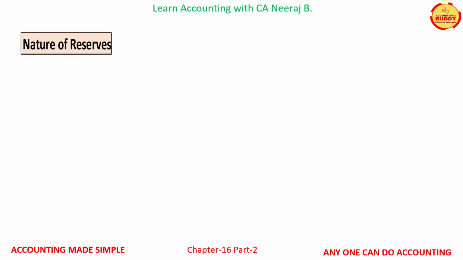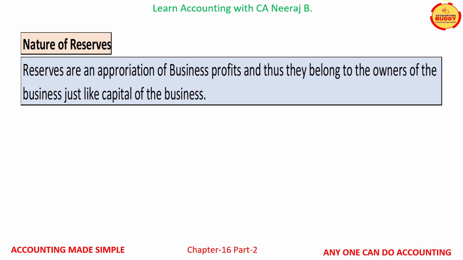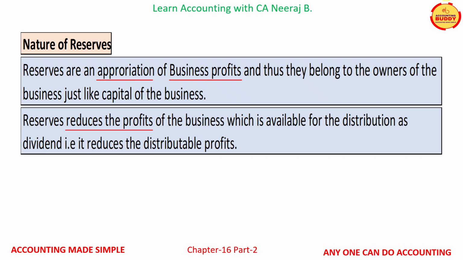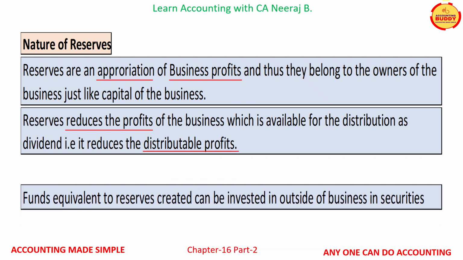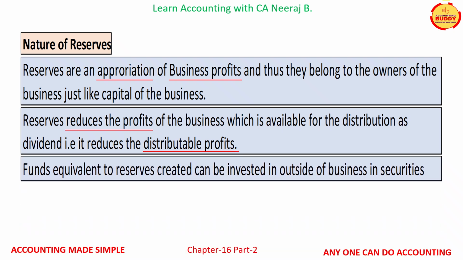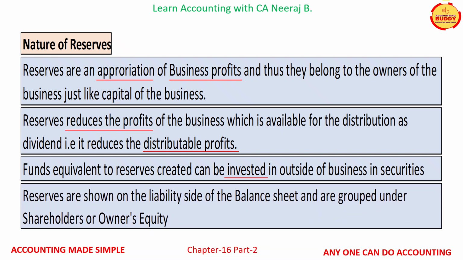Let us understand the nature of reserves. Reserves are an appropriation of business profits and they belong to the owners of the business, just like capital of the business. Reserves reduce the profits of the business which is available for dividend distribution. That is, it reduces the distributable profits. Funds equivalent to reserves created can be invested in outside of the business securities. Reserves are shown on the liability side of the balance sheet and are grouped under shareholders or owners' equity.